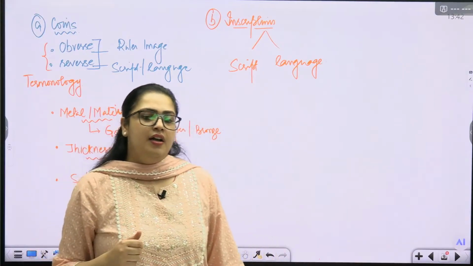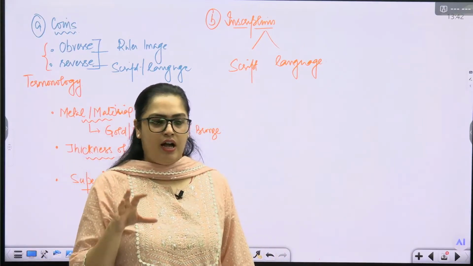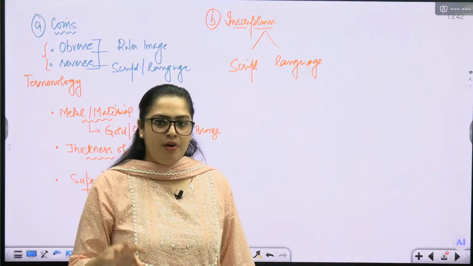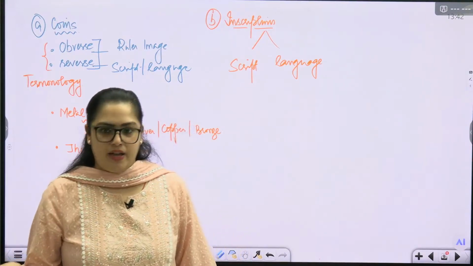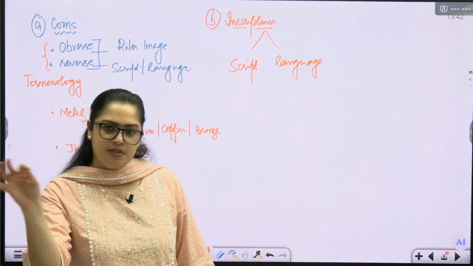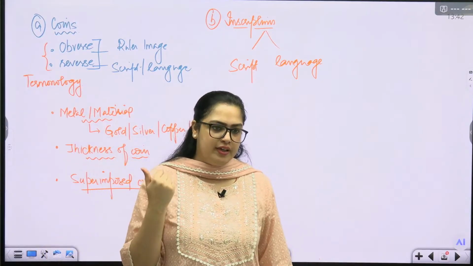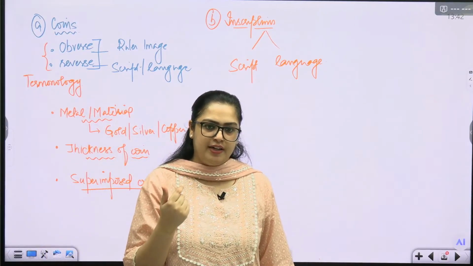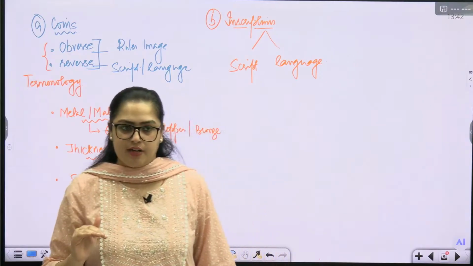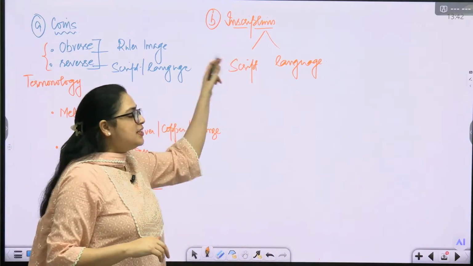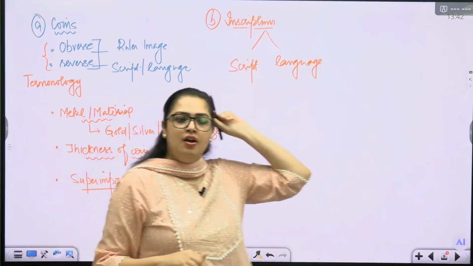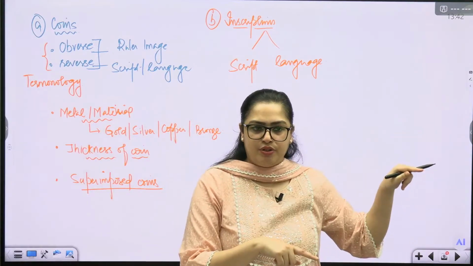A lot of inscriptions are donated by the rulers, but some are donated by private people as well. Their names are inscribed, but we don't know who those people were at that point of time. So inscription is telling us what used to happen at that point of time.